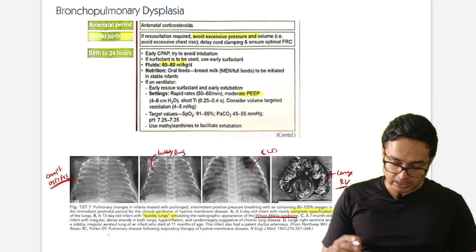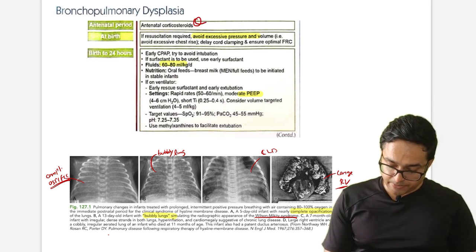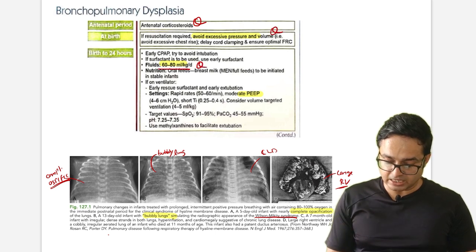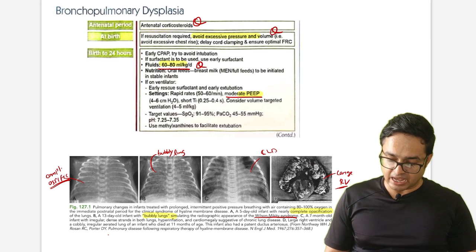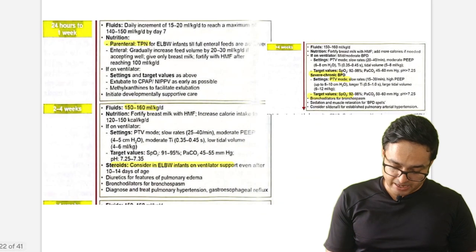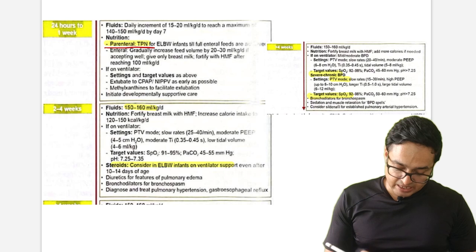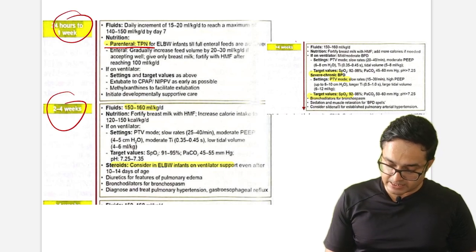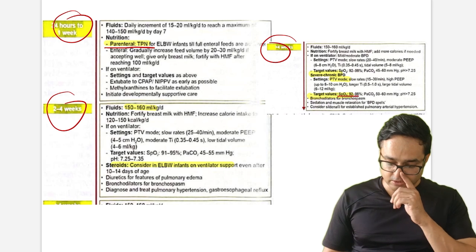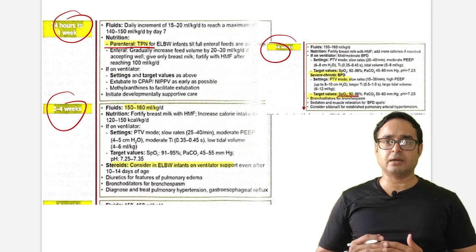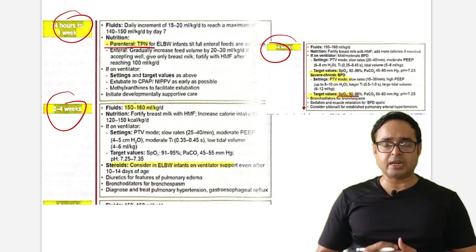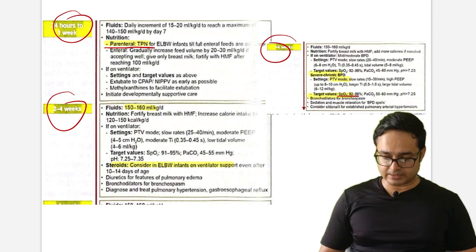In this, antenatal corticosteroids have a role. Avoid excessive pressure and volume. Fluid should be less, like 60 to 80, and PEEP should be moderate. They will ask then parenteral nutrition can be given. They are giving guidelines according to weeks, 2 to 4 weeks, and more than 4 weeks. Basically, just go through these guidelines. Basically, they are advising moderate ventilation with low pressure settings.